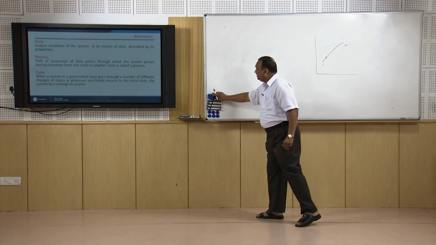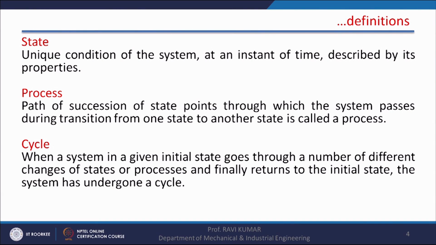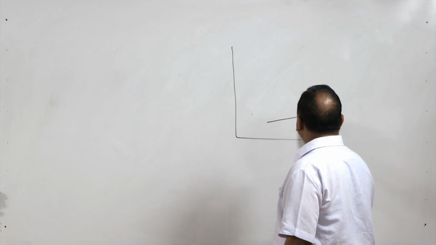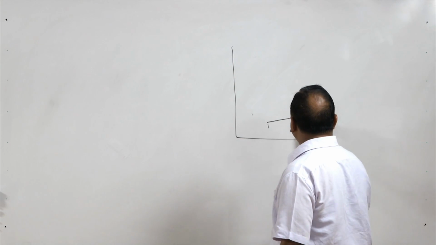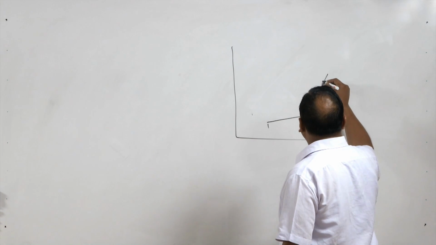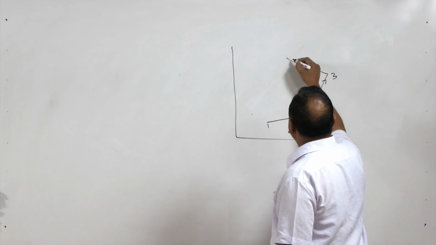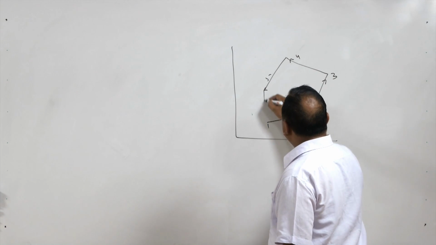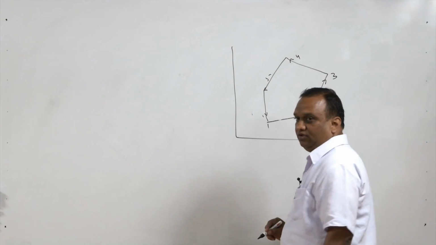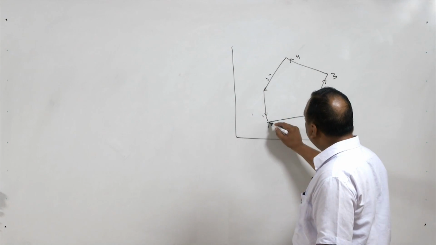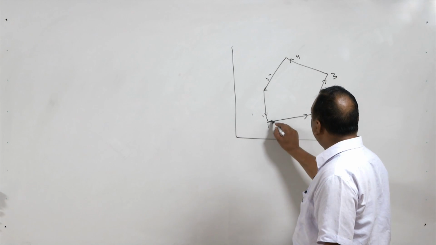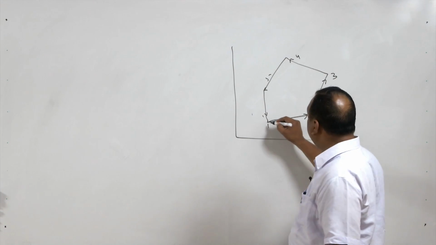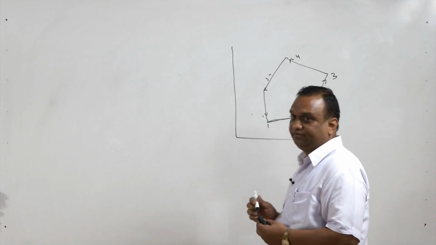A thermodynamic cycle is a combination of thermodynamic processes. Let us say from state 1 to state 2, state 2 to state 3, state 3 to state 4, state 4 to state 5, and state 5 to state 1. So, if the final state of the last process and the initial state of the first process are the same, then this is called a thermodynamic cycle.